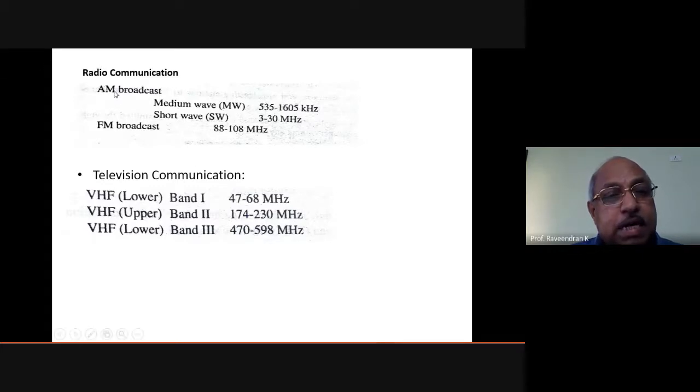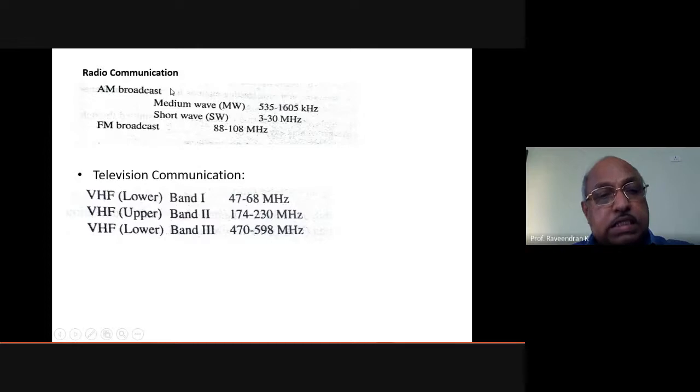So broadcasting done in Kozhikode radio station is AM broadcasting, because there the wave, that is medium wave, is 680 kilohertz only. So that is medium wave. That is shown here, 535 to 1600 or 1.6 megahertz. Only the medium wave is operated. So Kozhikode radio station is a medium wave operated radio station, and it is essentially an amplitude modulated broadcasting station.